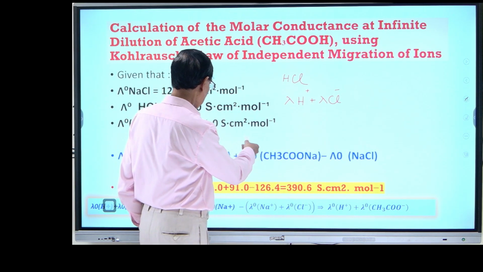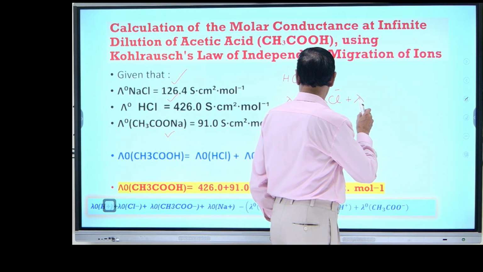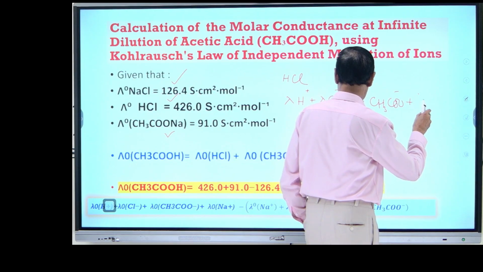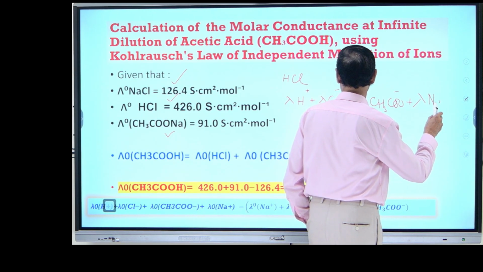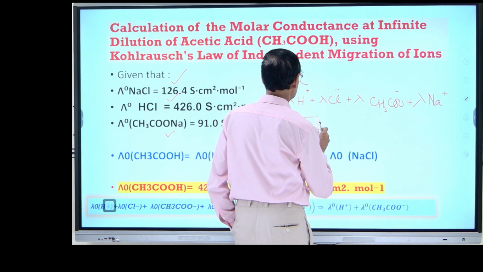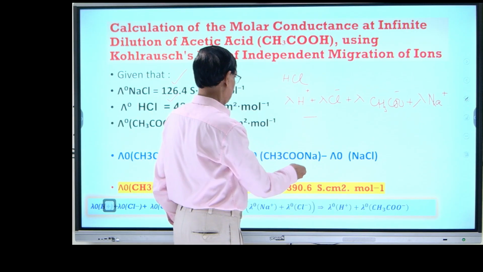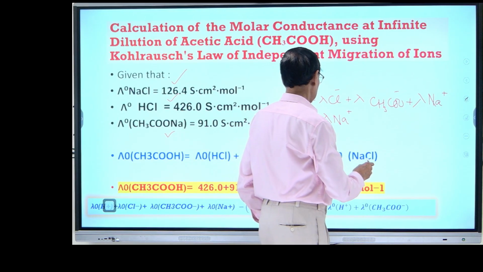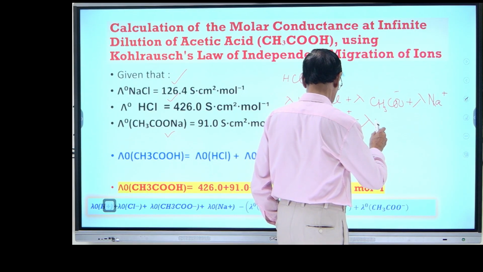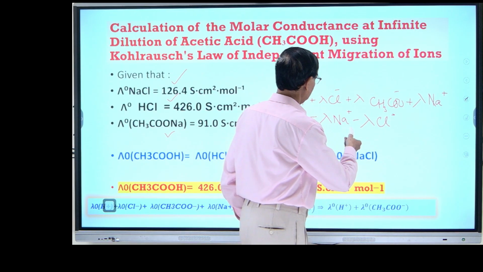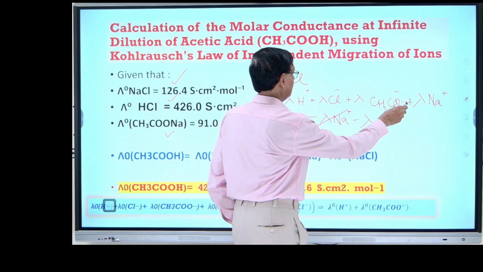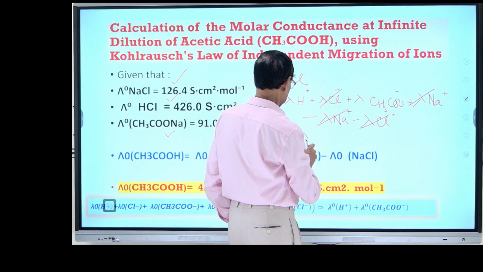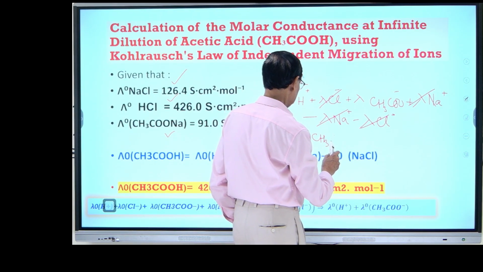Then we add sodium acetate, lambda of CH3COO plus lambda of Na, minus lambda of sodium, minus lambda of chloride. So it is a very simple thing that this sodium and this chloride cancel out. So what I am getting is CH3COOH.